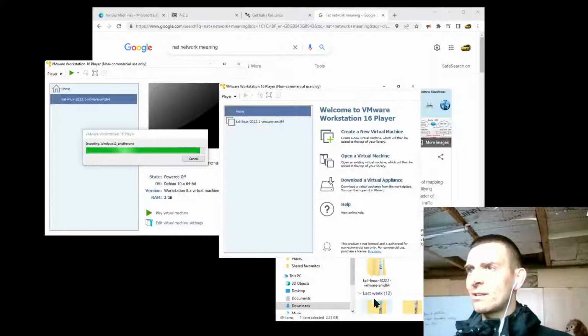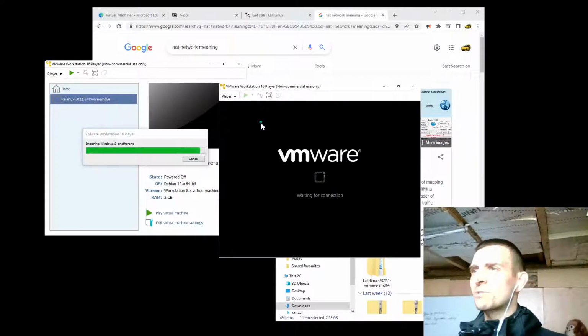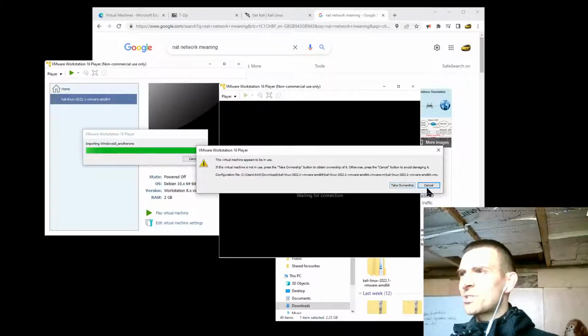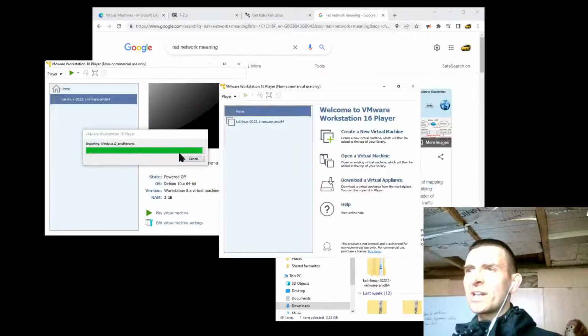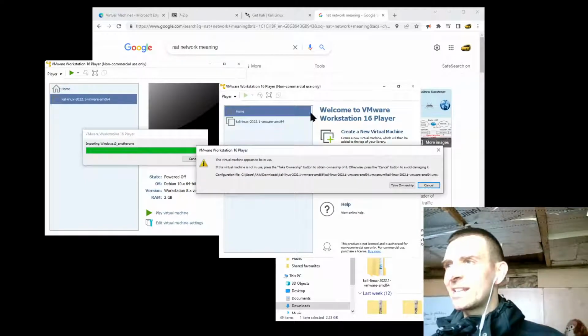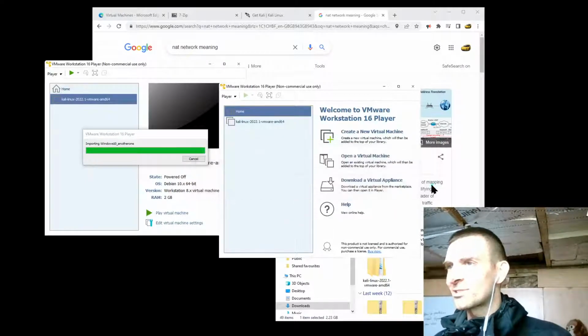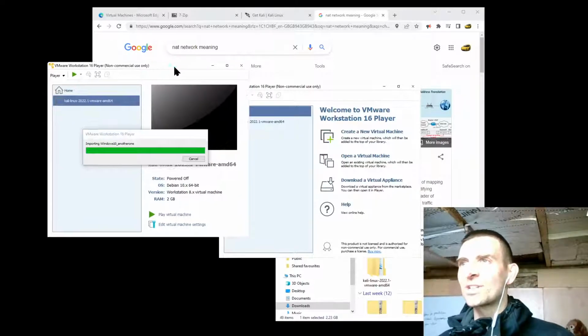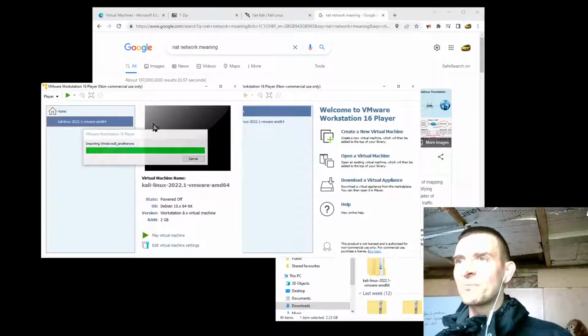Yep, so we're trying to install Windows. I'm just going to try to open this up once more to see if it'll let me do it. I don't know if it's got... virtual machine appears to be in use. Okay, so we are just going to have to wait a little bit longer until Windows has finished doing its merry thing. But thankfully it looks like Windows is almost finished doing its little thing, and so that's absolutely fantastic. And once that's finished doing its thing, then we can get on with stuff.